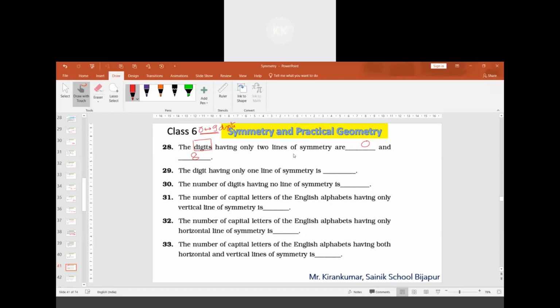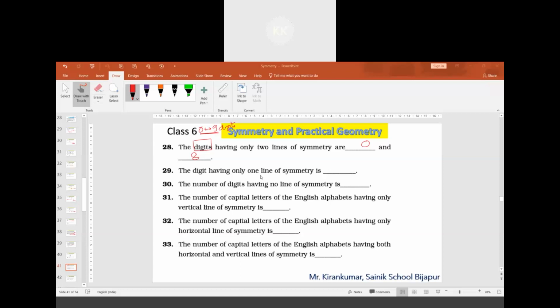Zero is the shape of an oval, so it has only two lines of symmetry. Can you have any other number other than 8 which is having two lines of symmetry? No, you cannot have. That is the reason why 0 and 8 should be the answer for this question.